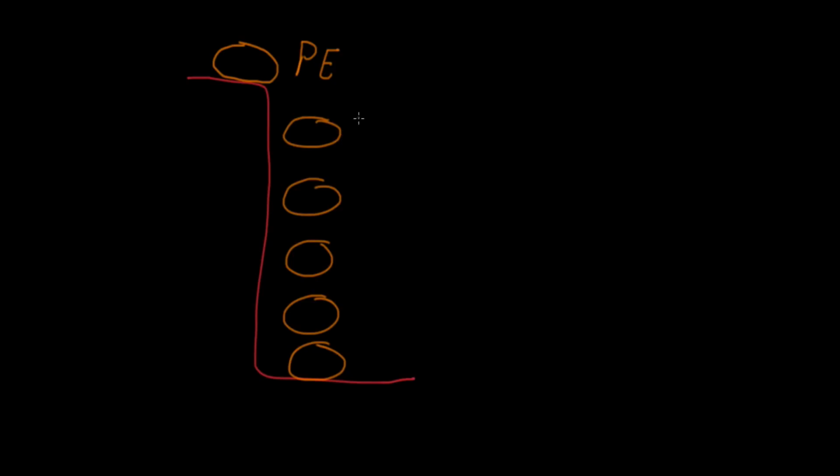And let's say I calculated using the mass and using the gravitational constant and using this distance. Let's say I calculate it, and let's say I get a number like 10 joules. We use the unit joules to calculate energy. So let's say it's 10 joules. Okay. So here at the bottom, we don't have this distance anymore. So here, we don't have 10 joules of potential energy. We actually have 0 joules potential energy.